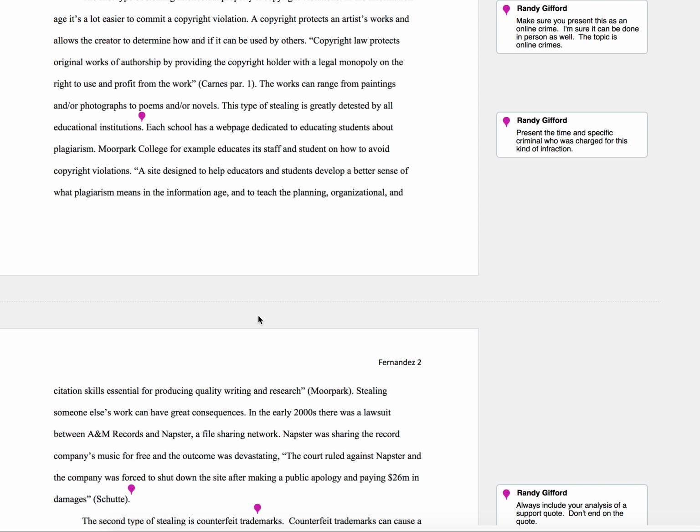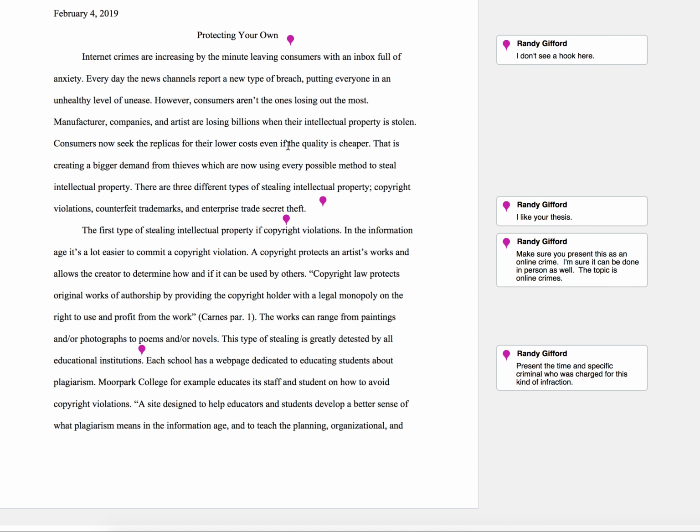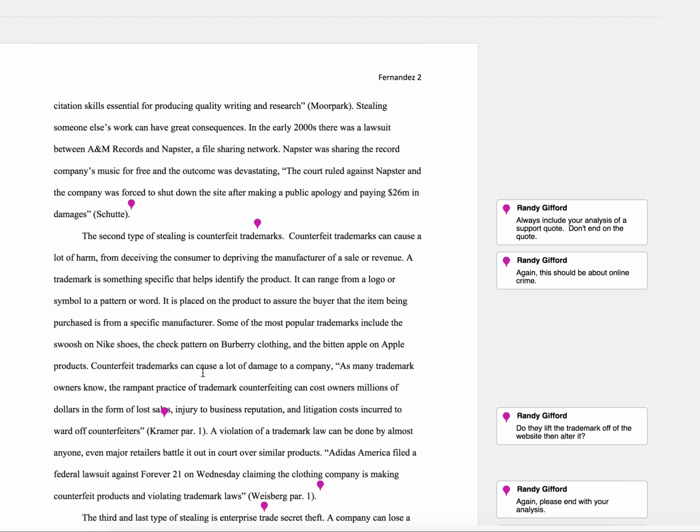There are some specific examples that are given in this paper. In body paragraph 1, we go through the body paragraph, and at the very end, we get to a landmark case against Napster, which is a file sharing network, also a file stealing network. Many people had problems with the fact that people were taking music and downloading it to their computers. And here we are given a very specific case in which a company basically exits the American landscape because of a fine and a legal judgment against them.